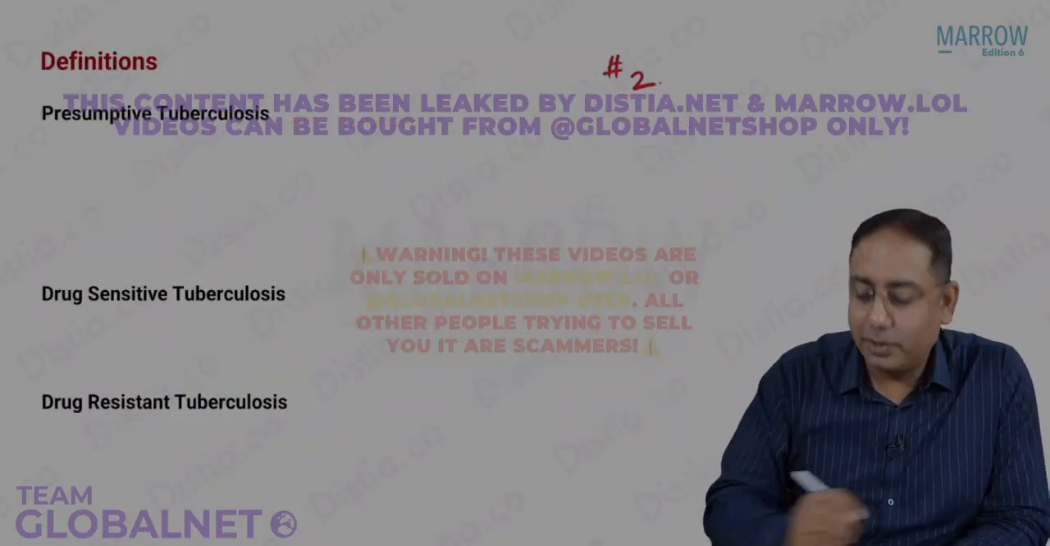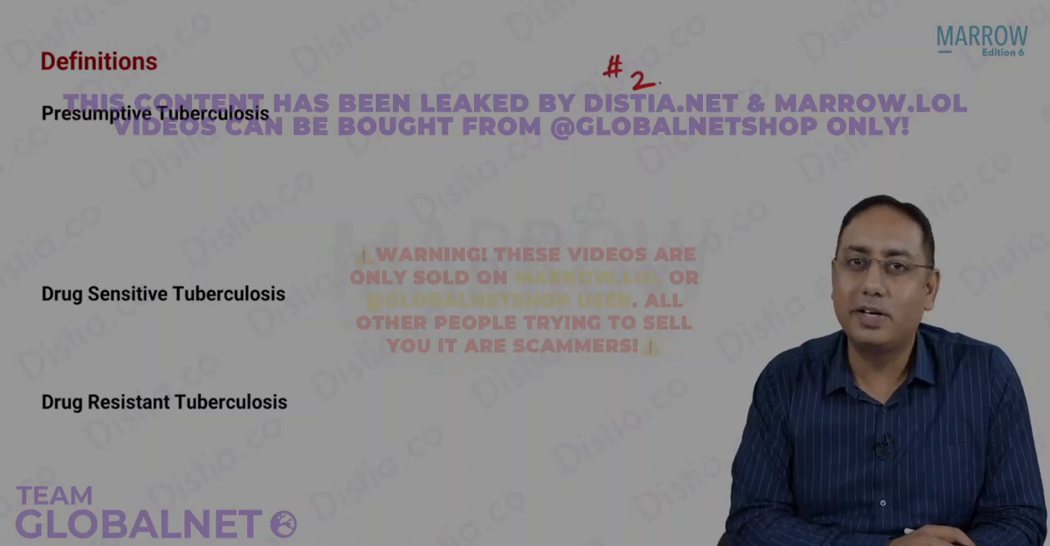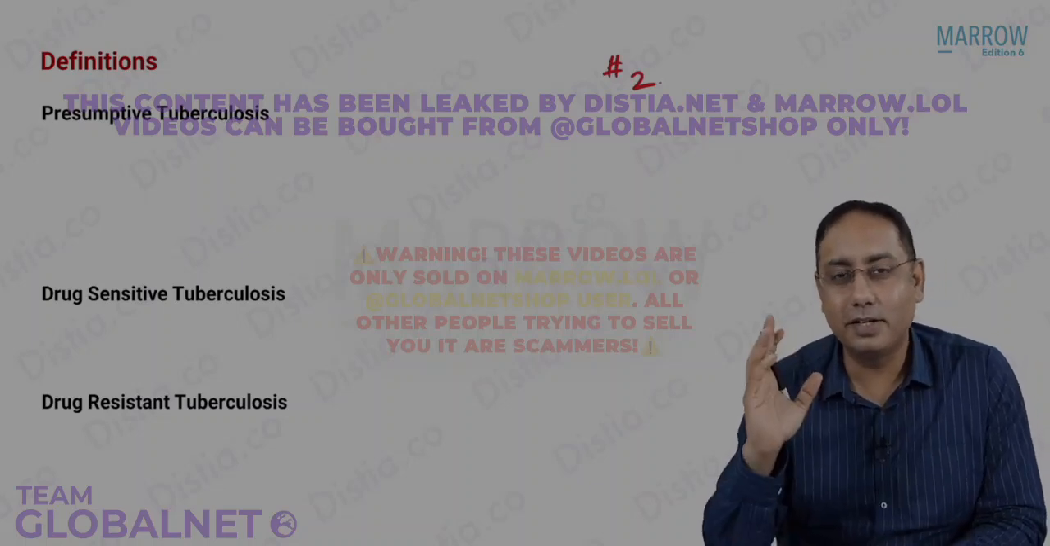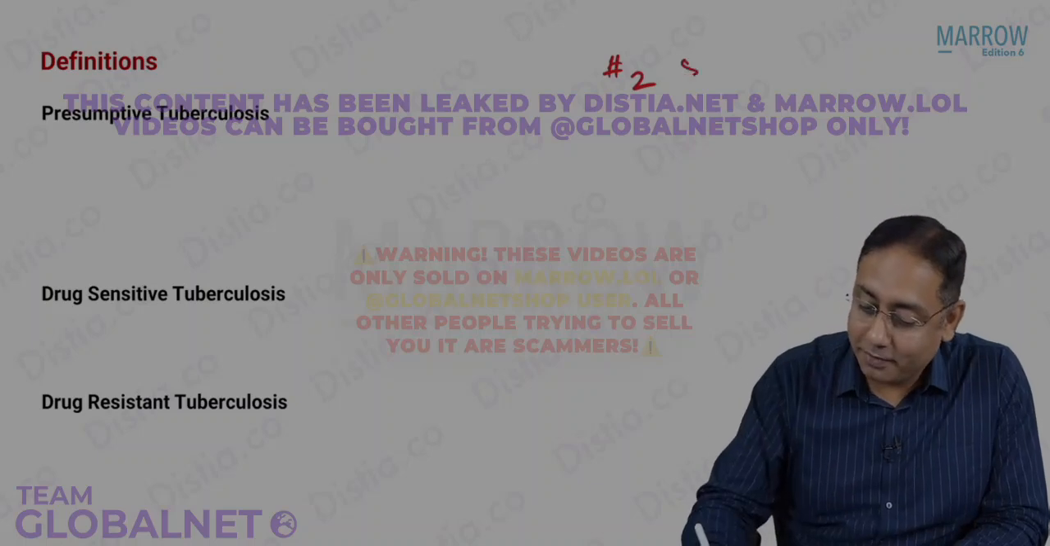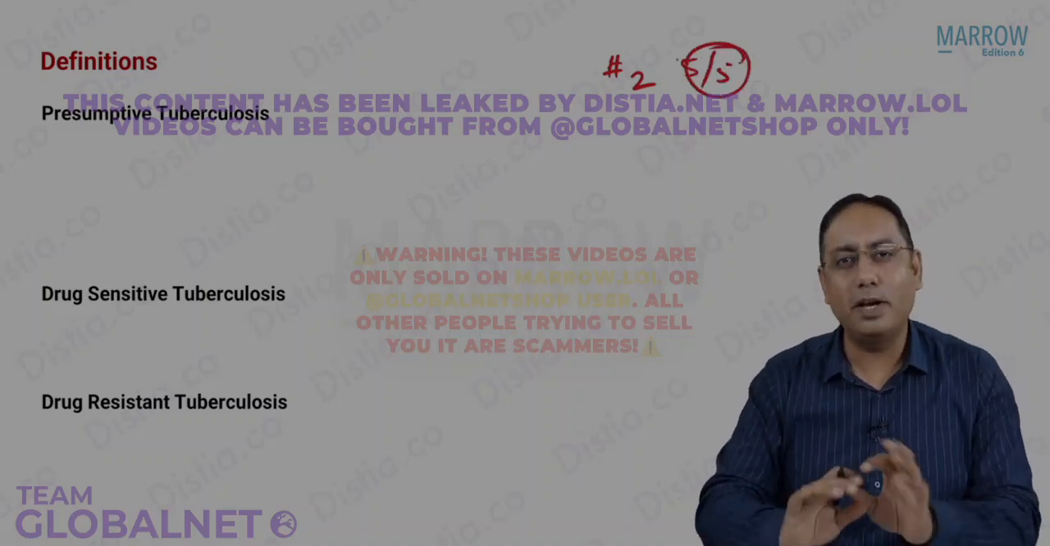Next is this topic number 2. Topic number 1 we already discussed was the targets of the TB program. Now this is a 5 by 5 star MCQ topic. Very important.